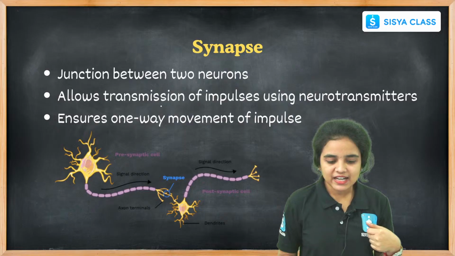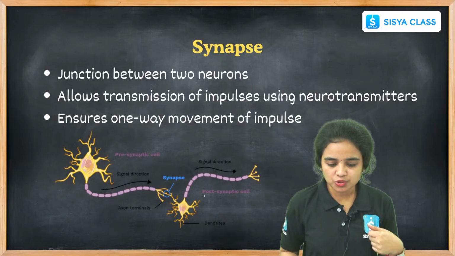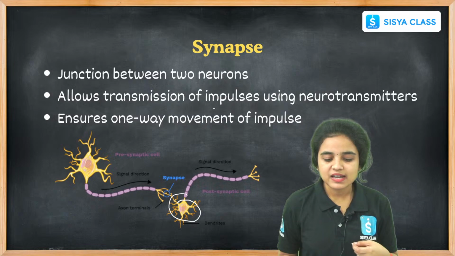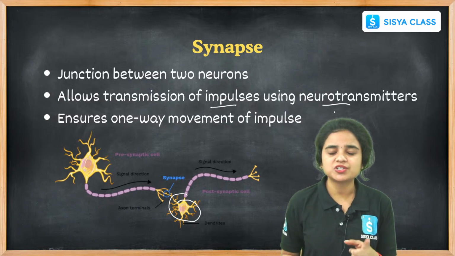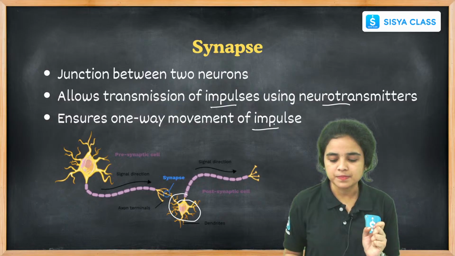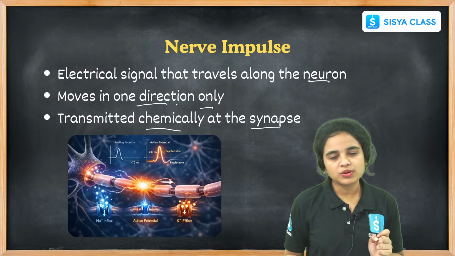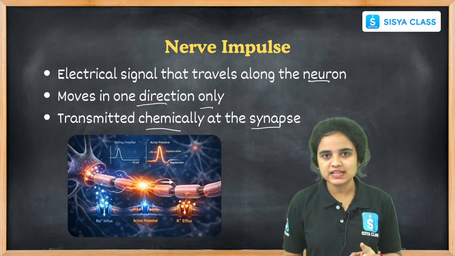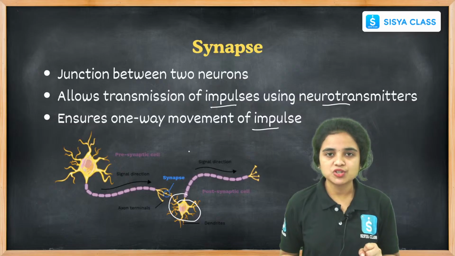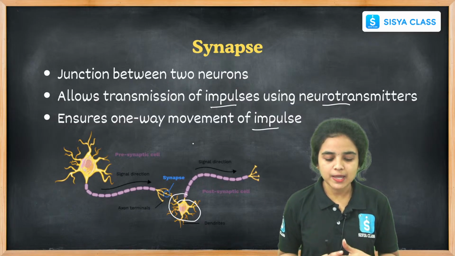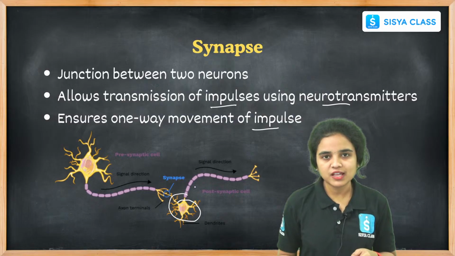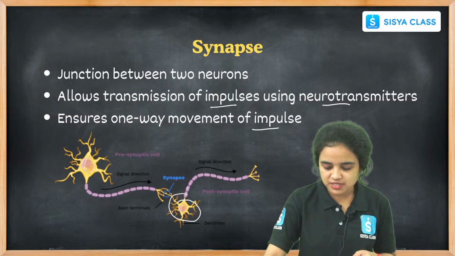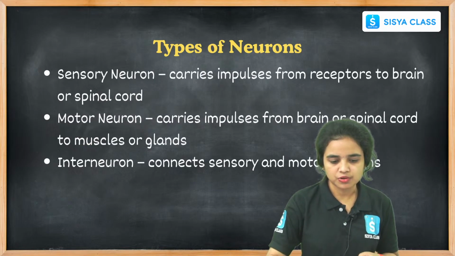While coming to the synapse, it is a junction between two neurons. It allows transmission of impulses through neurotransmitters, and it also ensures only one-way movement of impulse, because the impulse will move only in a single direction. And where is it located? The synapse is located in between two neurons.